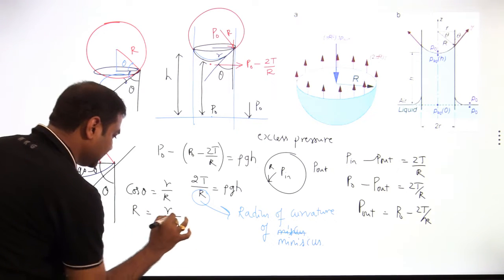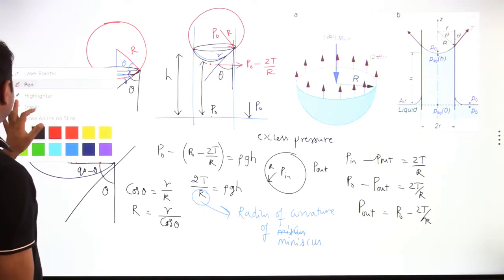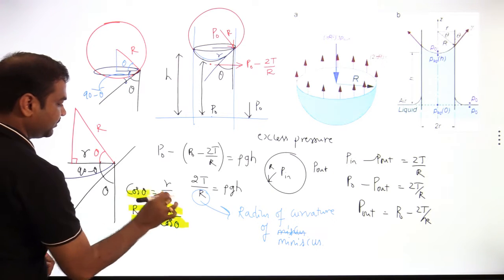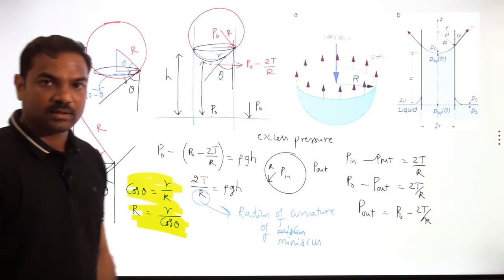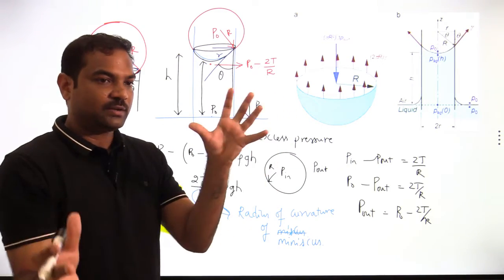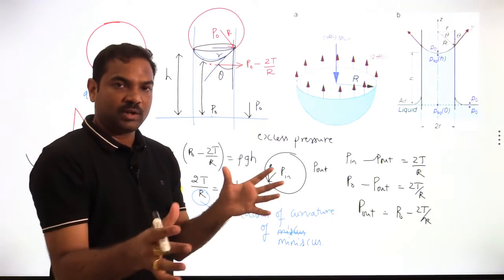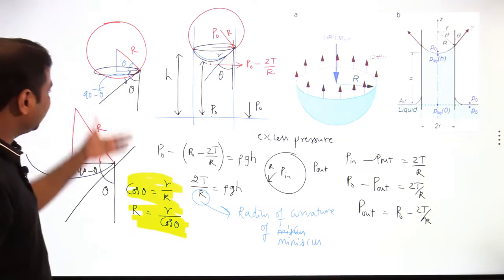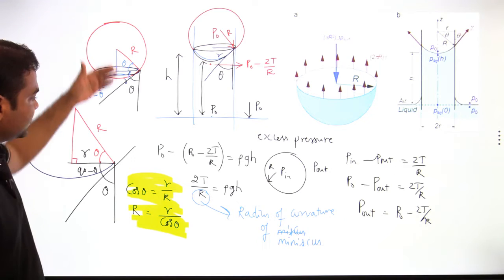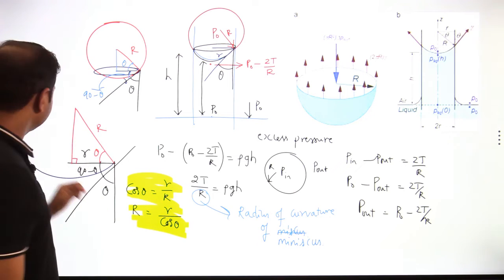This particular formula is very important in solving questions of surface tension. They will give you curvatures, and we have to find the relation between small r and capital R, the radius of meniscus. The mathematics I have done here is very much useful.